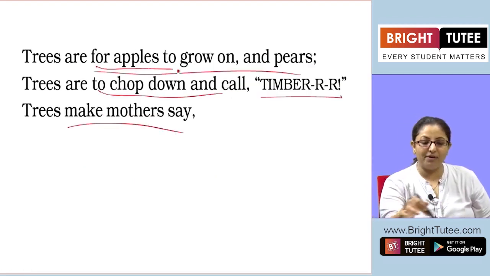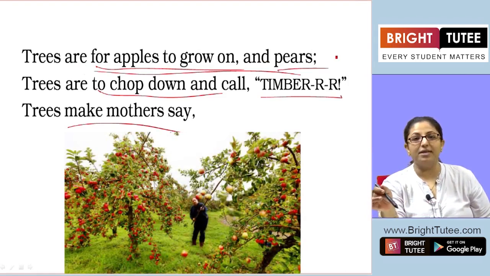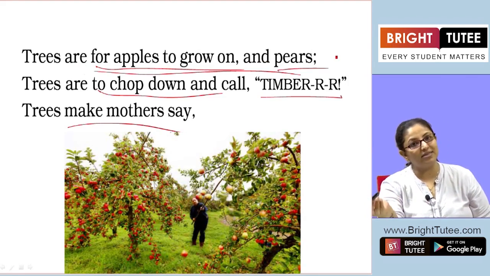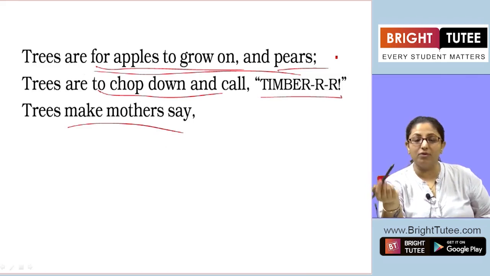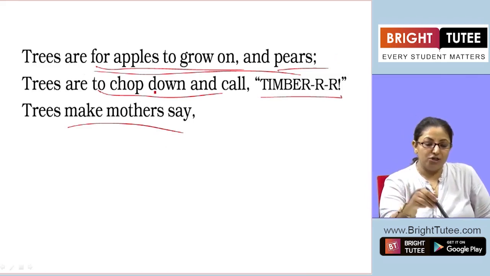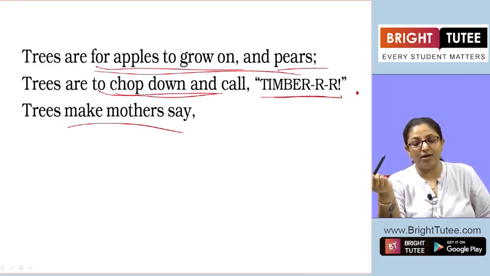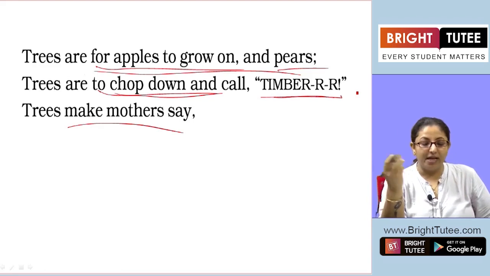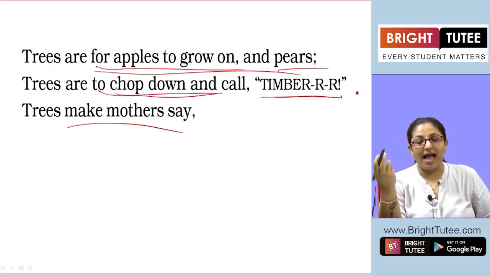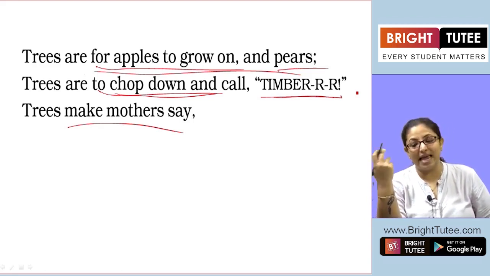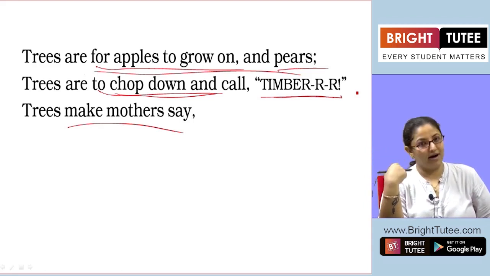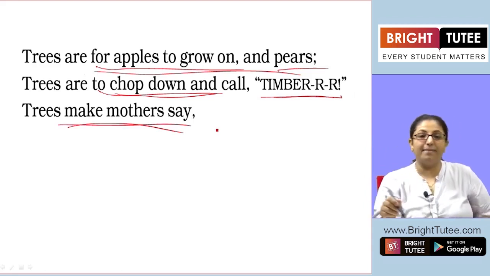Trees are for apples to grow on, and pears. There are apple trees and pear trees. The trees bear fruits. Trees are to chop down and called timber. The tradesmen who work in the wood industry chop down the trees and sell it off by saying timber in the market.